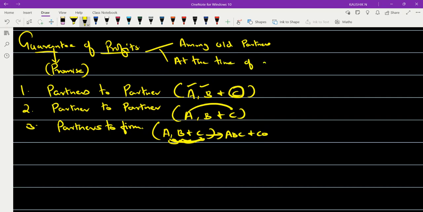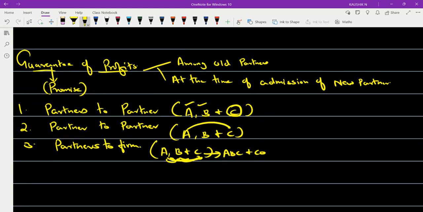So I repeat it: it could be between old partners, or it can take place at the time of admission of a new partner. Up to this, if you have any doubt, let me know.